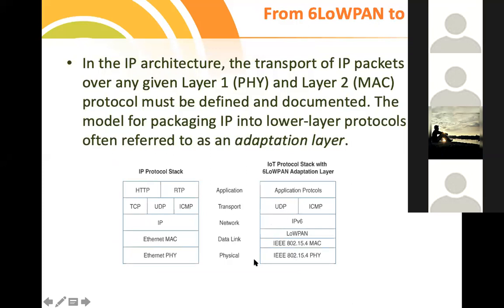With respect to the physical layer, we have 802.15.4. With respect to the data link, it is the MAC layer and physical layer. Here you can have a physical communication channel, and a wireless communication channel also. If you have a wireless communication channel, we are supposed to have our own wireless personal area network, so that we can have our own setup, and that should be connected to the network. So in this 6LoWPAN, we need to have the adaptation layer. Now how to go with that?